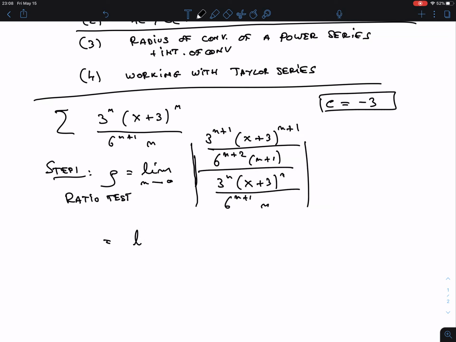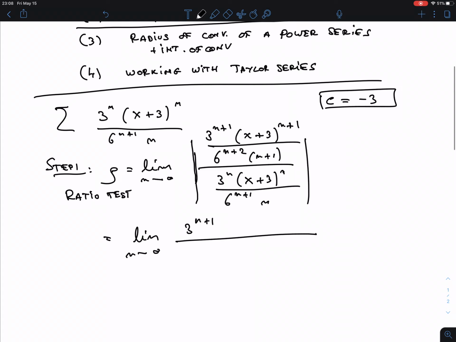Okay, so the limit as n goes to infinity. Now put everything together. The 3 to the n plus 1 goes there. The absolute value of x plus 3. Please do not forget that. I know some of you are lazy and don't write it, but I've seen most of you then put it back at the end, but some of you don't, and then got completely confused. I got like half intervals or something, and nothing made sense anymore.